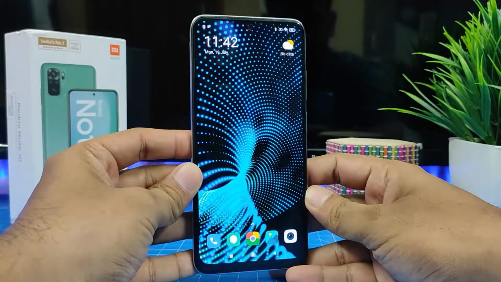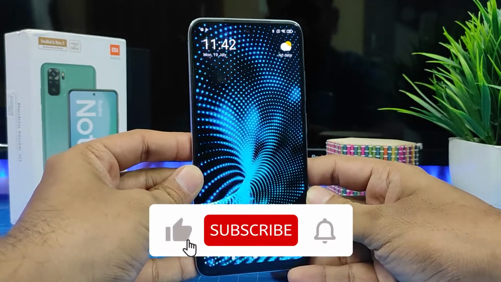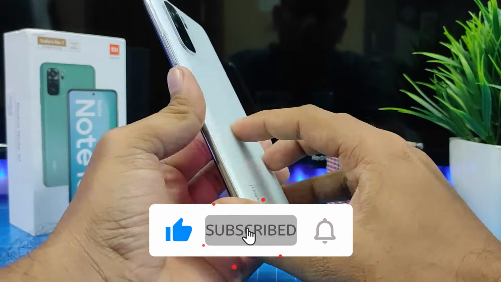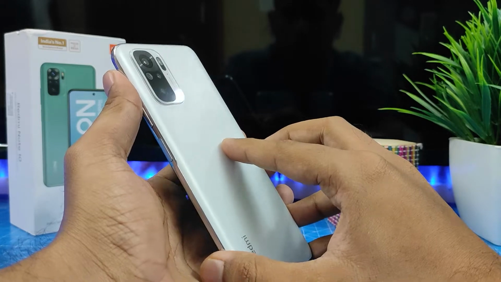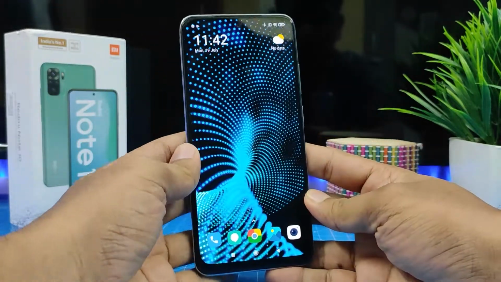In this video we will learn how to set customized ringtone in Redmi Note 10 smartphone. The same method can be used for Redmi Note 10 Pro and Note 10 Pro Max also. So without further ado, let's get started.